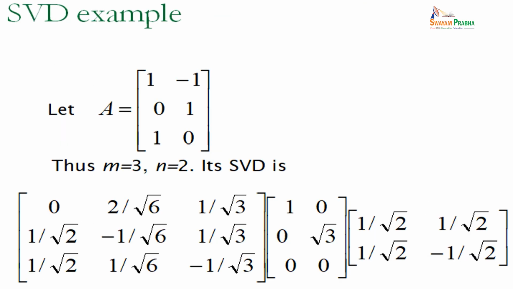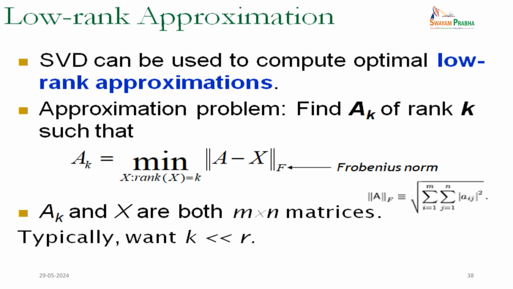Take m equal to 3 rows and n equal to 2 columns; then the SVD splits into a decomposition like this, and you can find these values yourself. Then the approximation is low rank.